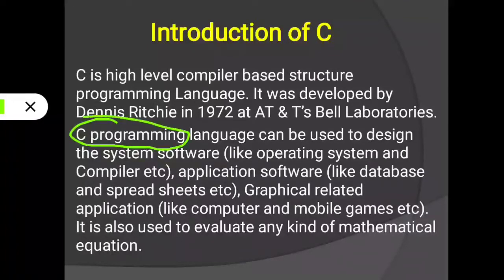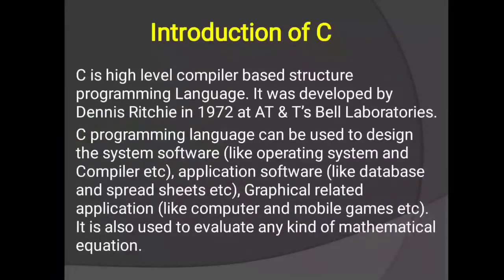Understood? If we need to develop software, then we have to know about C language. Through C language we can develop games also, and any type of calculation if you need to solve, that is also possible through C language. That is the use of C language.